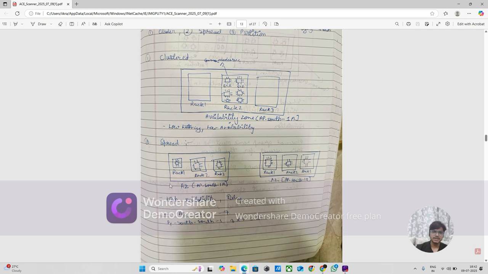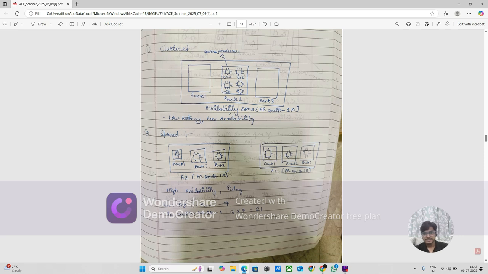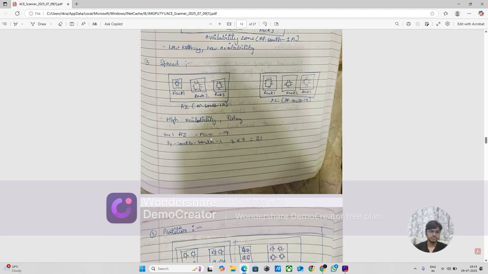It's a maximum of 7 per availability zone. So if you calculate this, 3 into 7 is equal to 21. In one region you can store 21 instances. Okay, partition is like a combination of both of these.